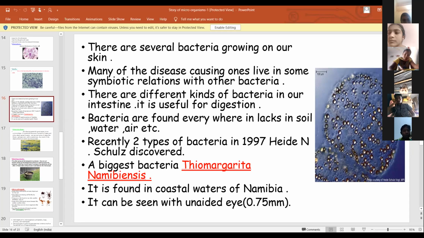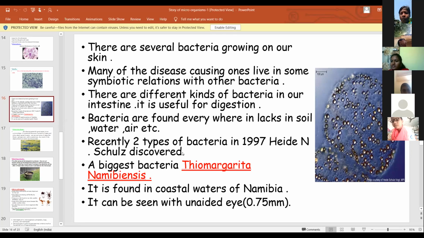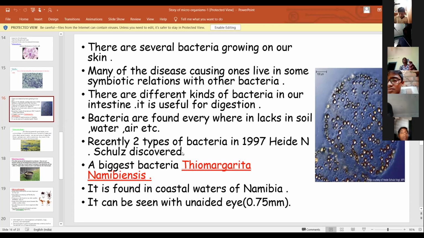Next, recently in 1997 Schulz discovered the biggest bacteria. The bacteria is named Thiomargarita namibiensis. This is the biggest bacteria, discovered by Schulz.